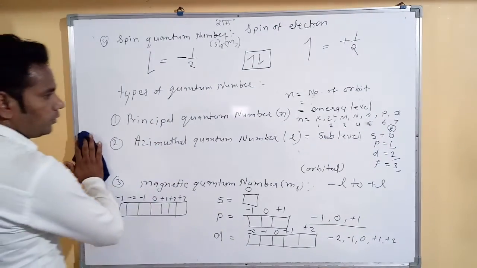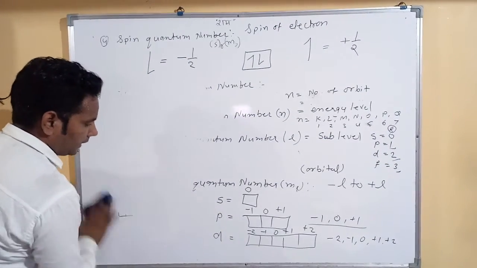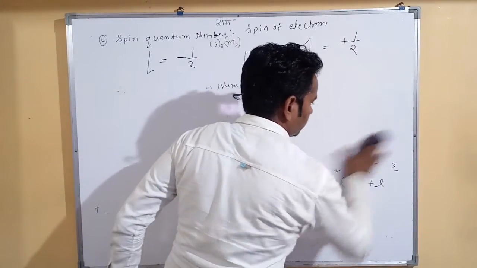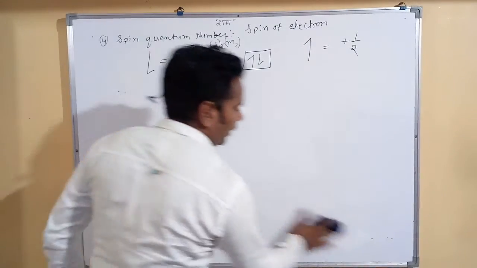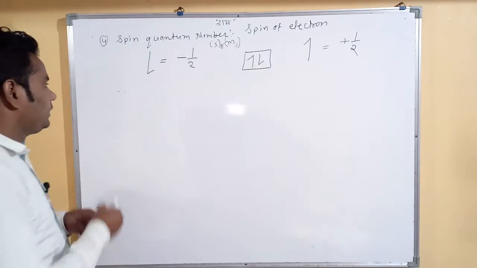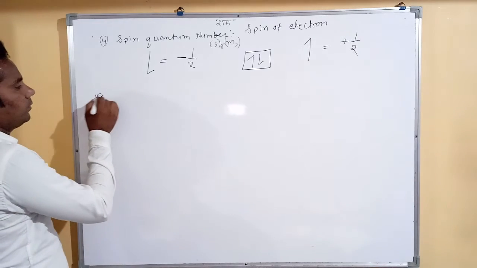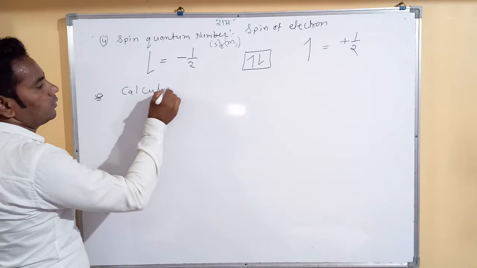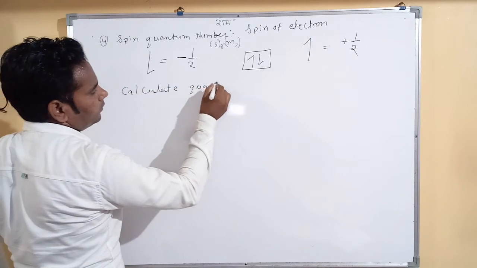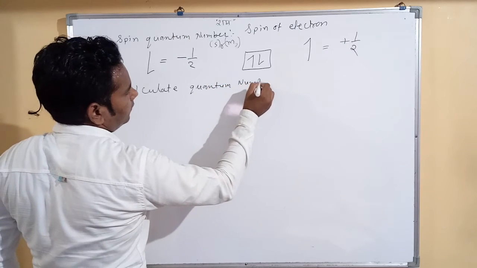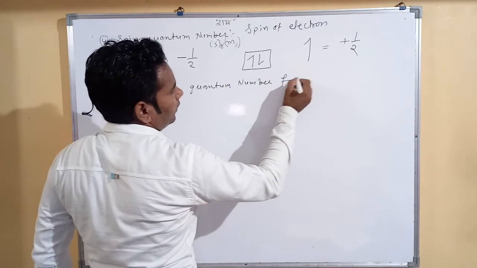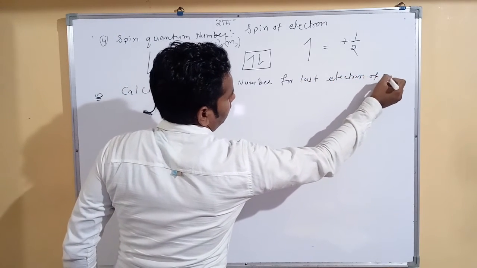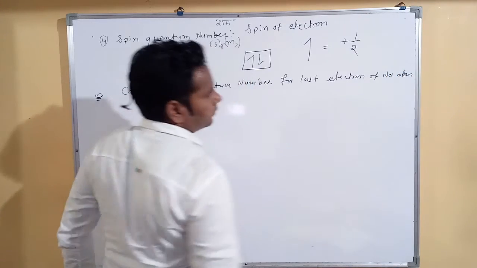Okay, I remove this first. I think you understand very well about the quantum numbers. Now we use it. Suppose we have one question. Calculate the quantum numbers for the last electron of the sodium atom. Clear?